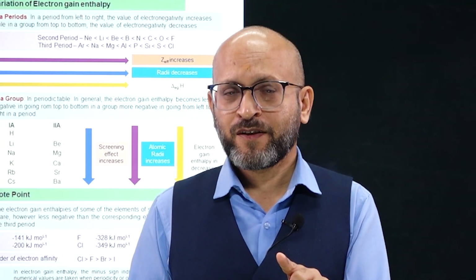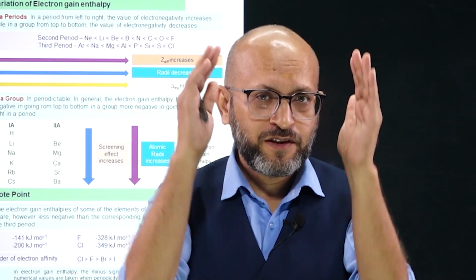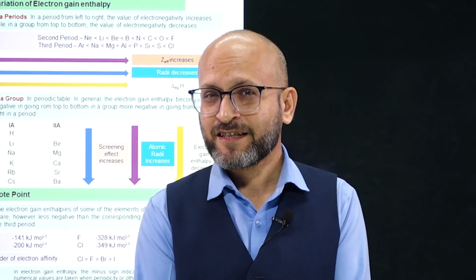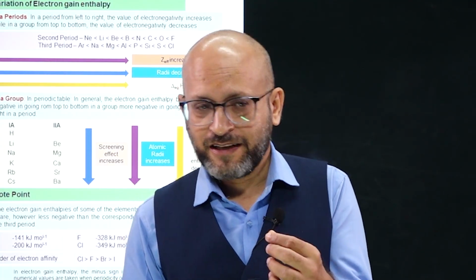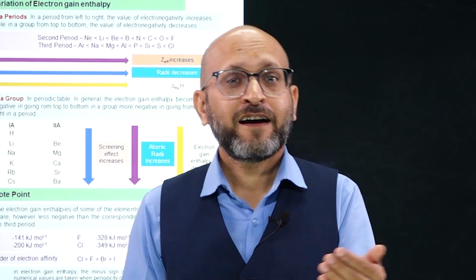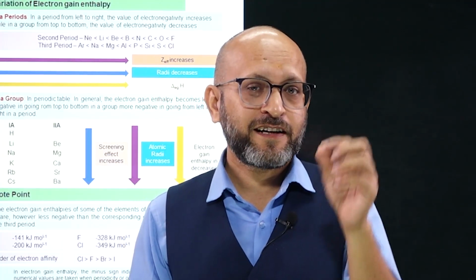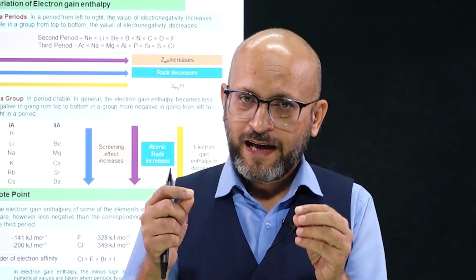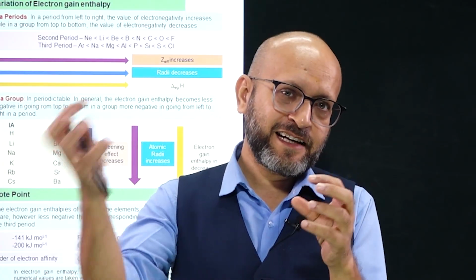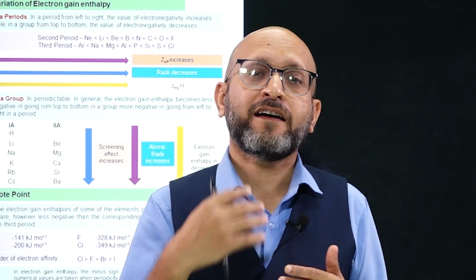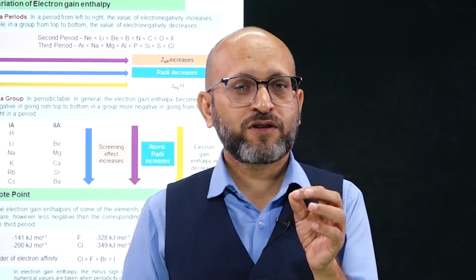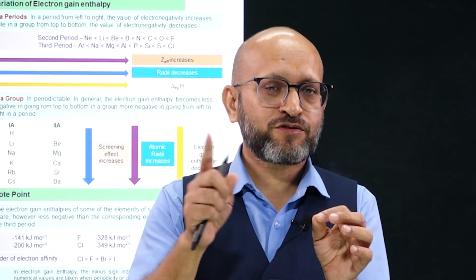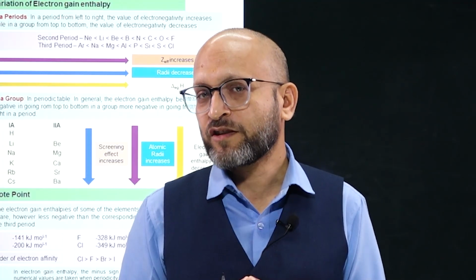Other than them, all of the elements have negative electron gain enthalpy. That is something interesting, right? Usually we think metals want to lose electrons, but electron gain enthalpy for them is also negative. That means when an electron is added to any such atom, the process is exothermic. So elements other than noble gases, nitrogen, beryllium and magnesium have a negative electron gain enthalpy.